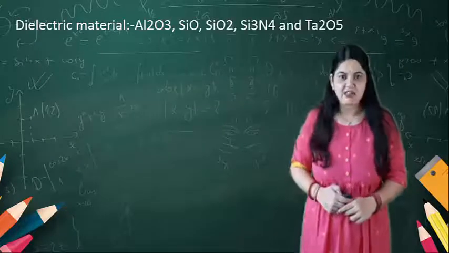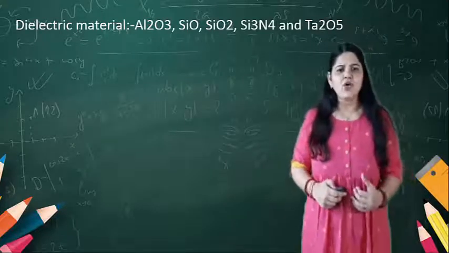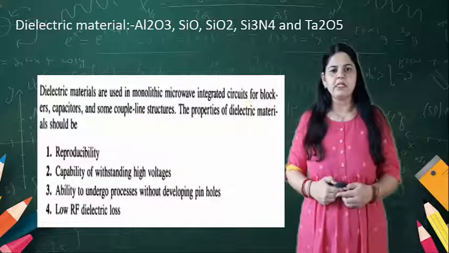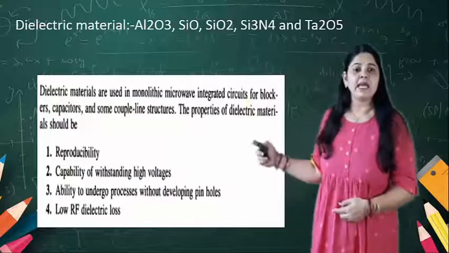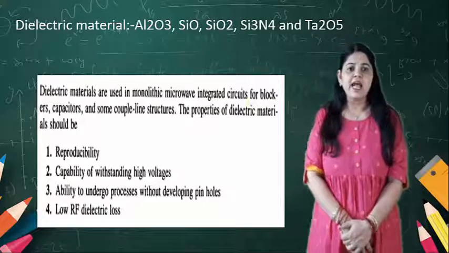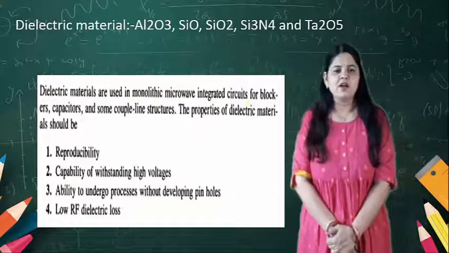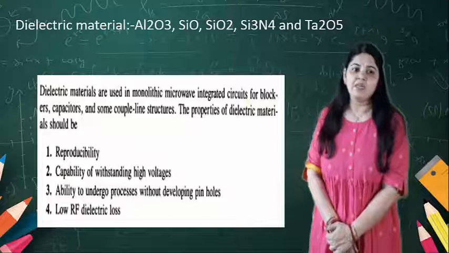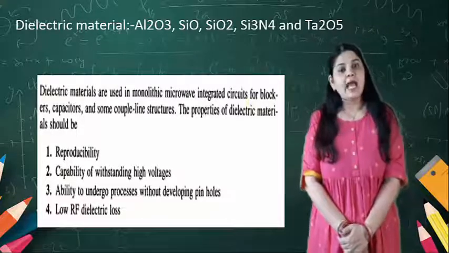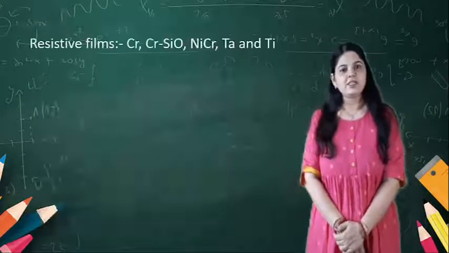Then the dielectric material. The dielectric materials are SiO, silicon dioxide, aluminium, so these all are the materials that can be used. The characteristics of the materials used as dielectric are reproducibility, the capacity of withstanding high voltage, ability to undergo processing without developing pinholes, and low RF dielectric circuit loss. So this is about the material.